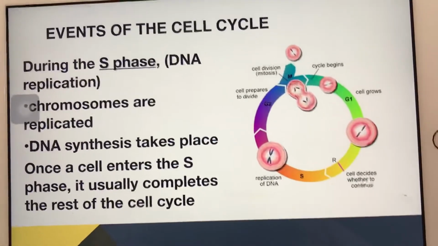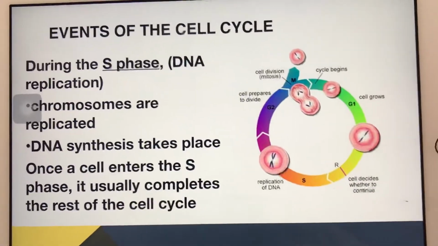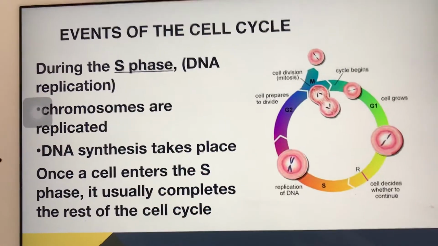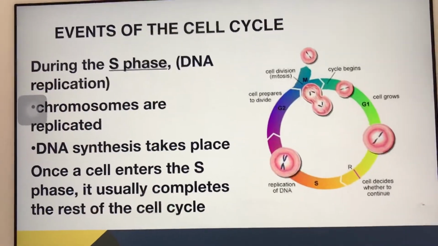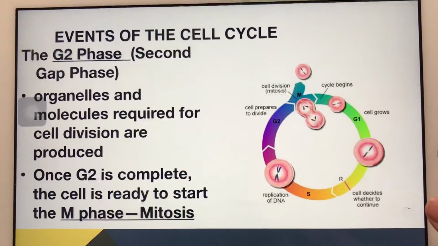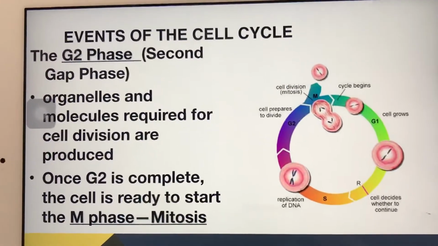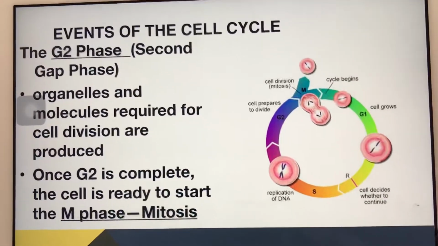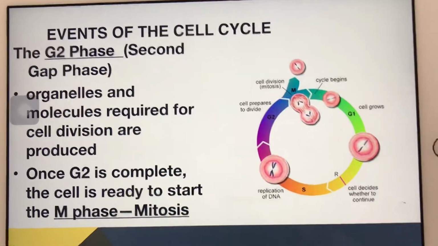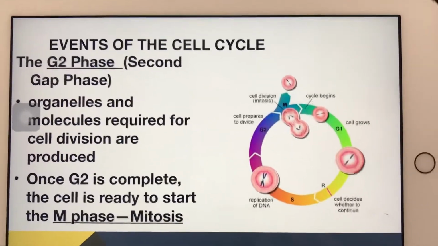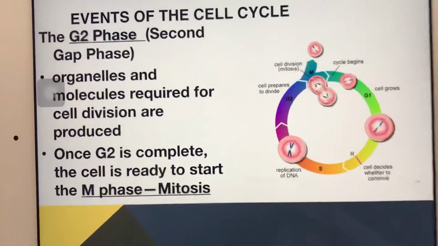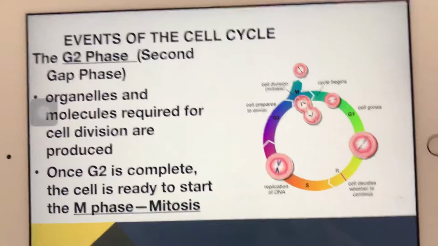During the S phase, this is the DNA replication phase. Chromosomes are replicated. DNA synthesis takes place. Once a cell enters the S phase, it usually completes the rest of the cell cycle. The G2 phase. Organelles and molecules required for cell division are reproduced, so instead of having one of each organelle, you now have 2 of each organelle in a cell. So now it's bulging out and it's going to divide soon. Once G2 is complete, the cell is ready to start M phase, mitosis.